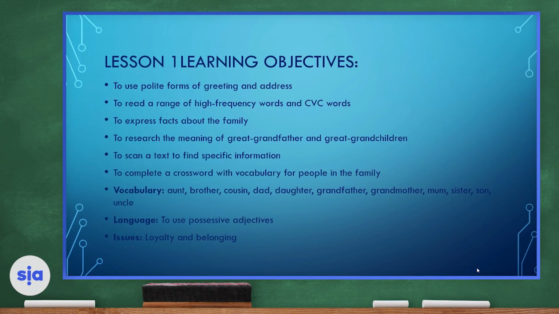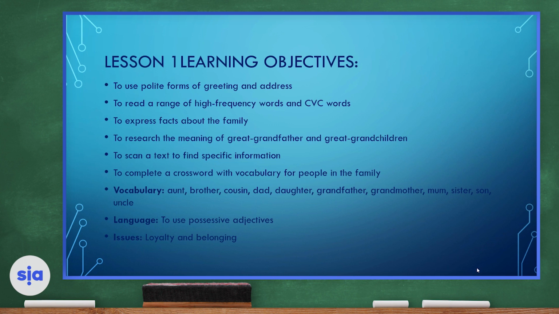Our learning objectives for the day: we're going to use polite forms of greetings and address. We will read a range of high-frequency words and CVC words. We're going to express facts about the family and research the meaning of great-grandfather and great-grandchildren. We're going to scan a text to find specific information. We're going to complete a crossword with vocabulary for people in the family.